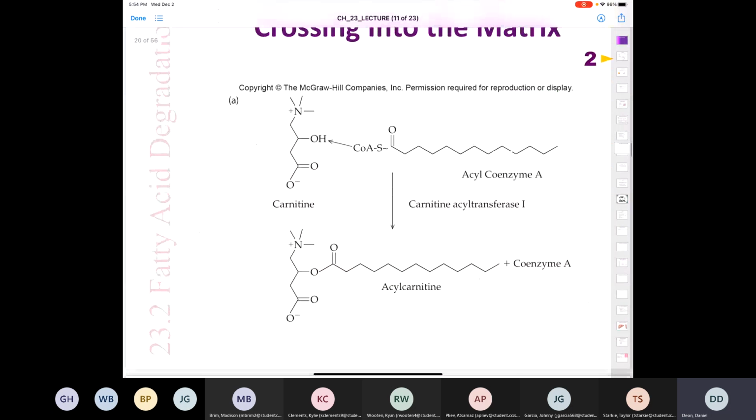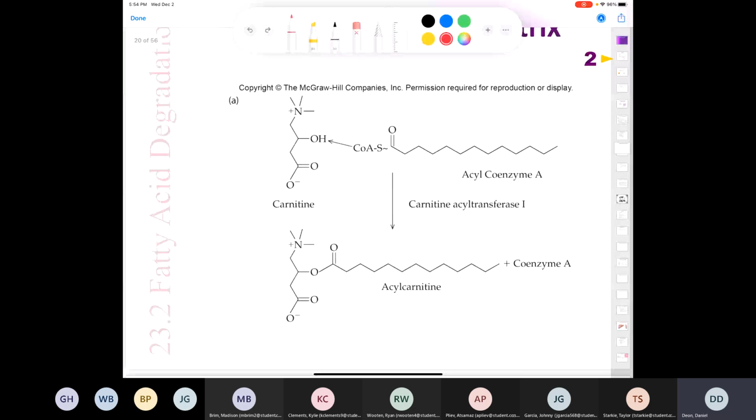First let's take a look at the structure of carnitine. So here's the structure of carnitine. It's this molecule here. I don't ask you to memorize that structure, but what happens is it reacts with the fatty acyl coenzyme A here, via this enzyme, carnitine acyltransferase 1, and then you produce an acylcarnitine, you re-liberate coenzyme A, and the reason this happens is so that this portion can be transported into the matrix, right?